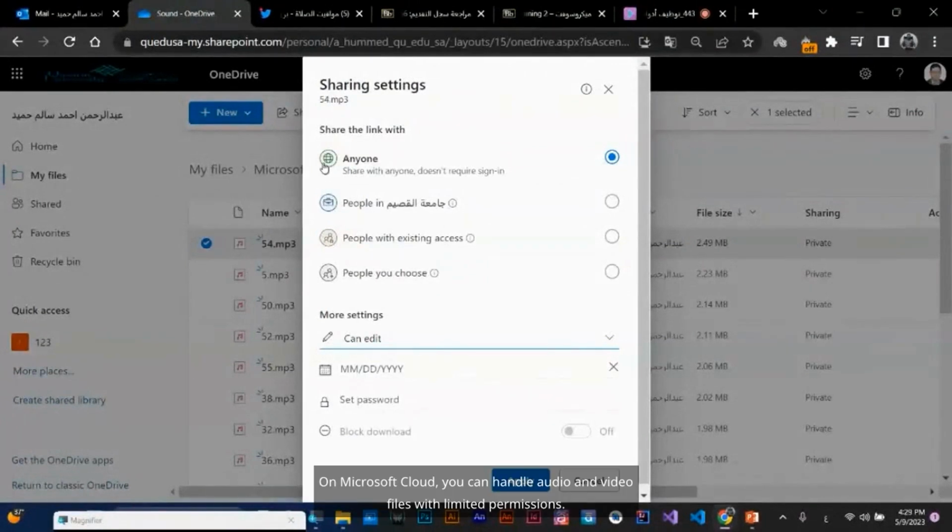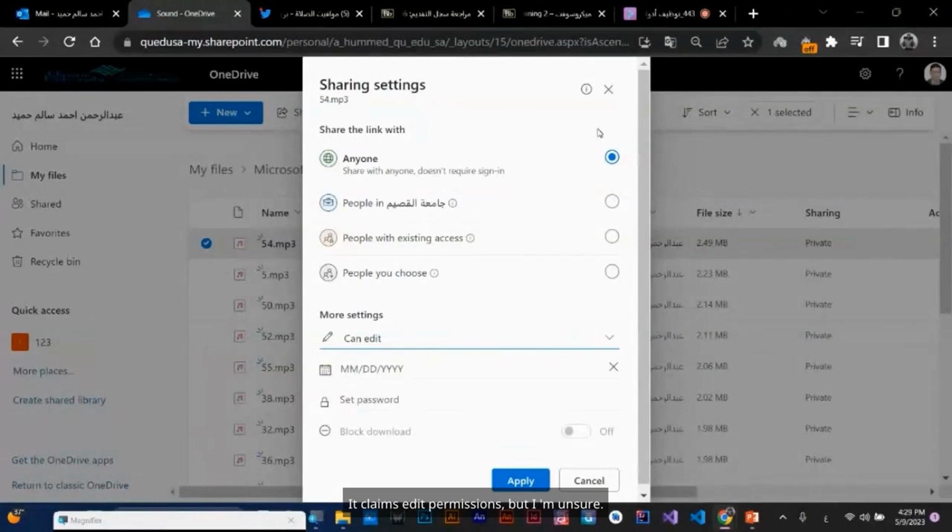On Microsoft Cloud, you can handle audio and video files with limited permissions. It's not like dealing with Excel or Word files. The permissions here are very restricted for users when it comes to video and audio sharing. Here's the link they provided. It claims edit permissions, but I'm unsure. The link I have is view only.